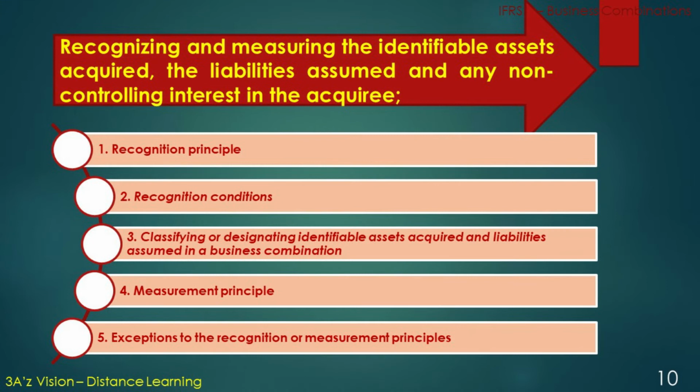Recognizing and measuring the identifiable assets acquired, the liabilities assumed, and any non-controlling interest in the equity. Here we discuss the 5 main elements, which are recognition principle, recognition conditions, classifying or designating identifiable assets acquired and liabilities assumed in a business combination, measurement principle, exceptions to the recognition or measurement principles.